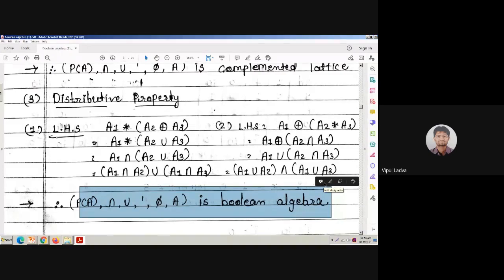So this is the story related to Boolean algebra: how we can prove whether one of the lattices is going to act as a Boolean algebra or not. That's it. So these are some of the examples related to Boolean algebra. In the next session, we are going to discuss sub-Boolean algebra and after that what we mean by atom and anti-atom. Okay, that will be the discussion in our next session.